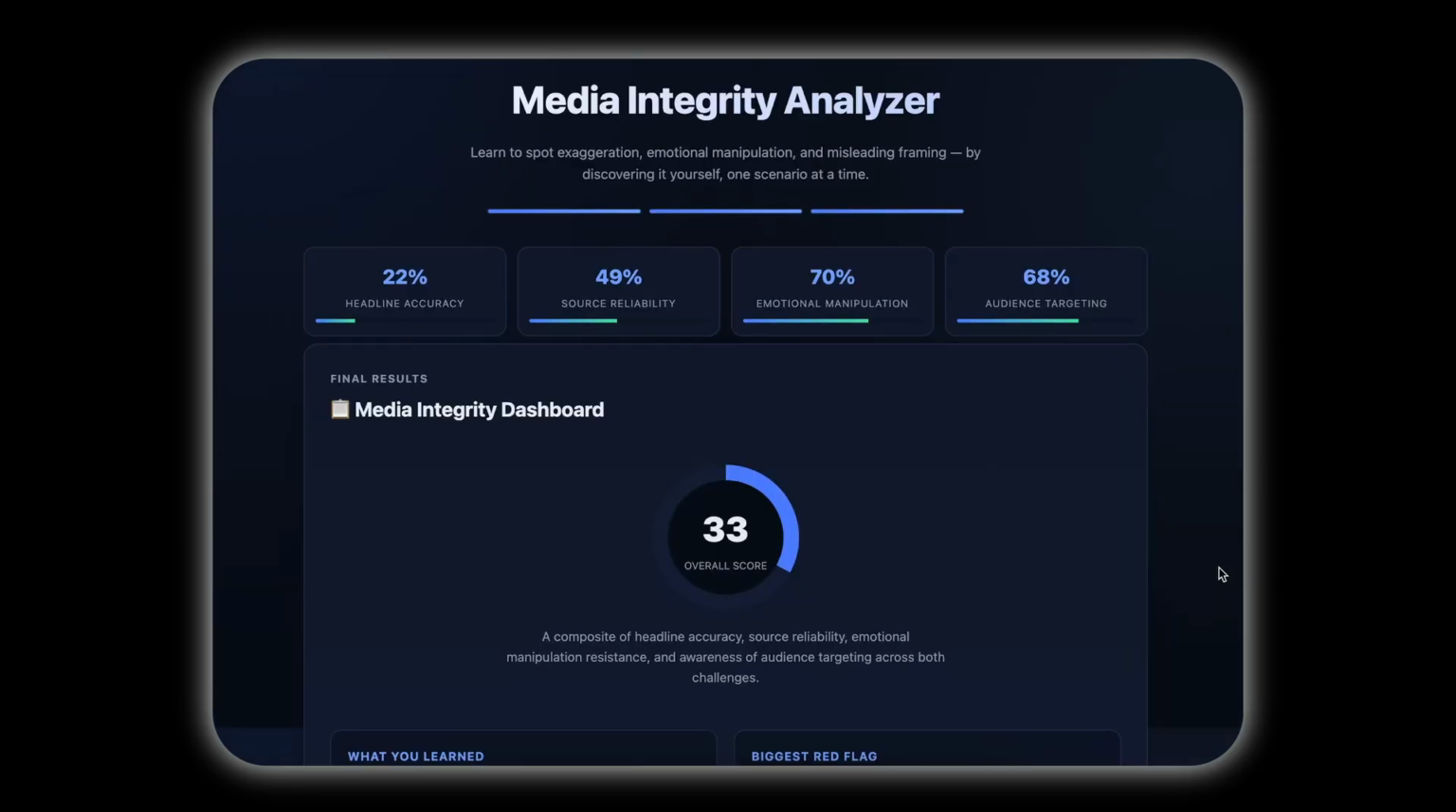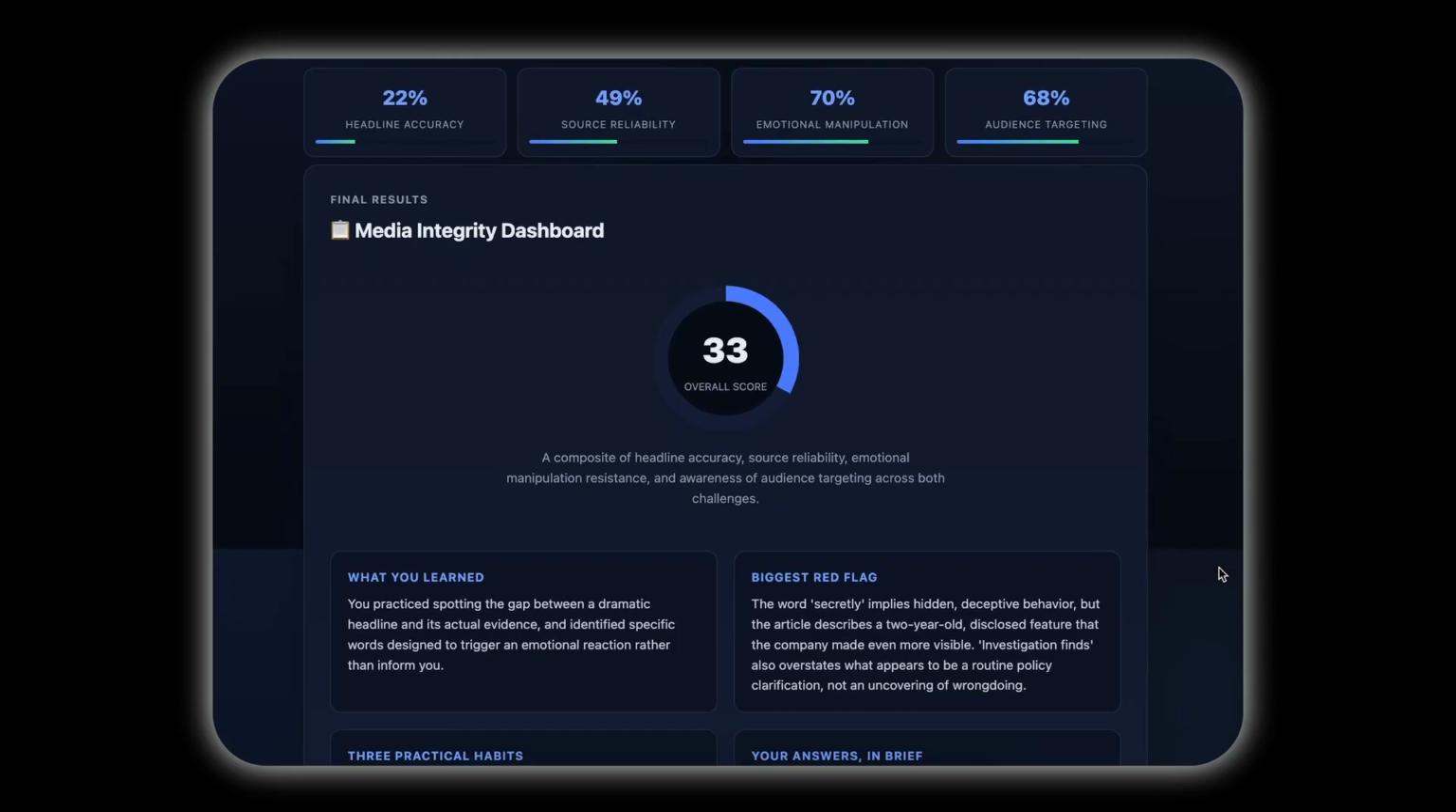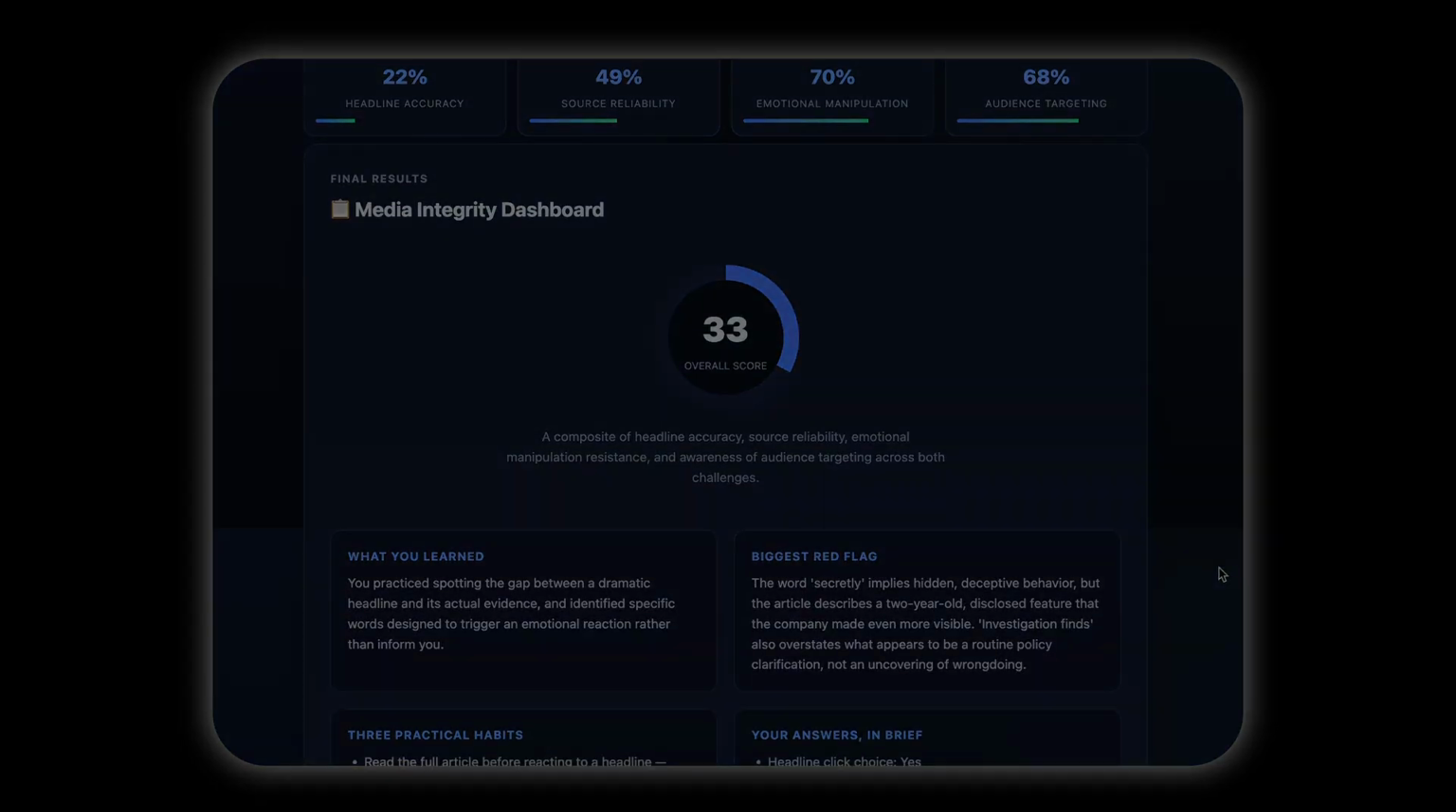Finally, users reach a personalized media integrity dashboard where they receive an overall score, their biggest red flag, key lessons learned, and practical habits for becoming a more critical media consumer.